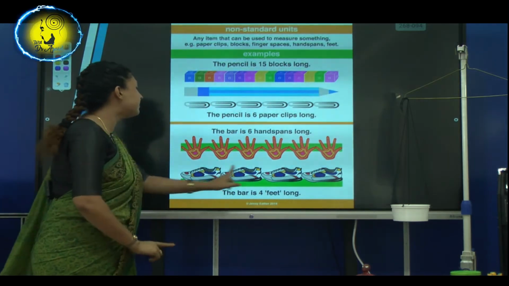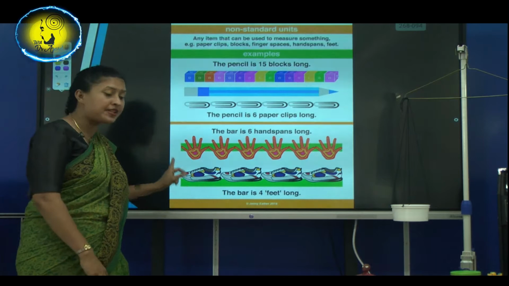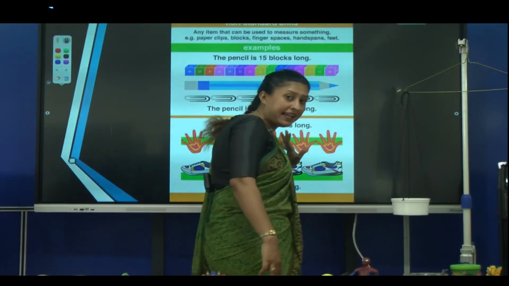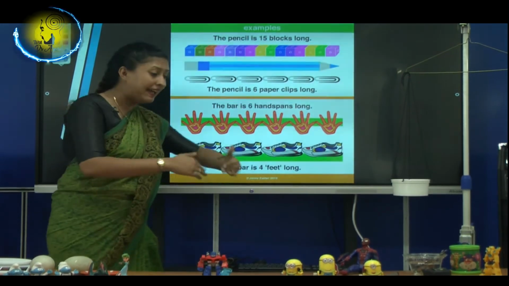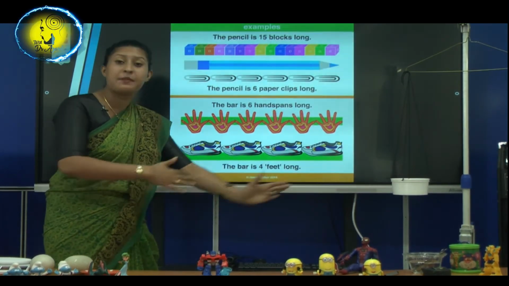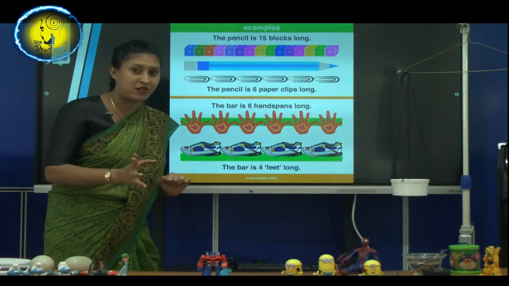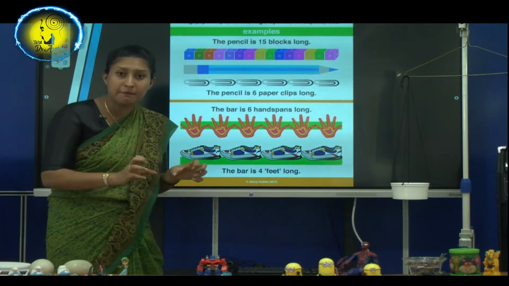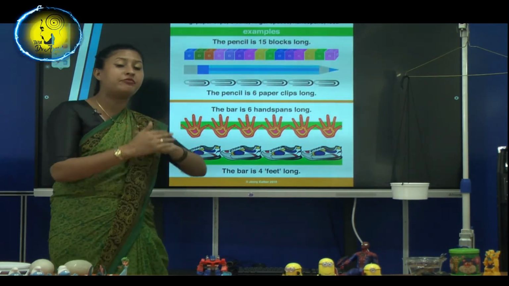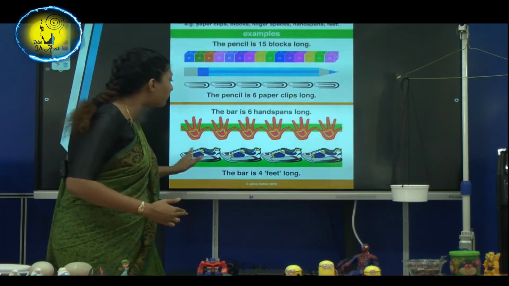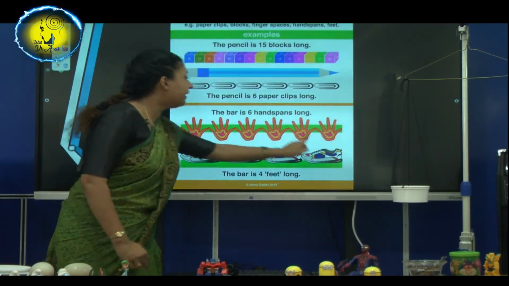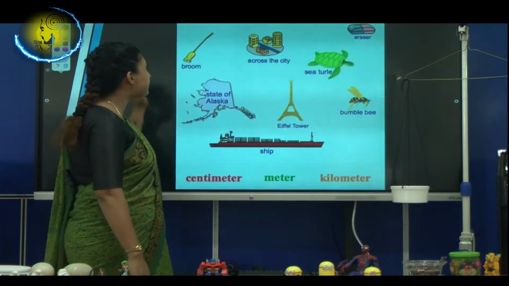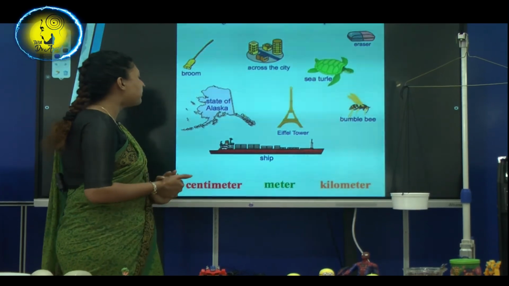And with the feet. Have you seen sometimes you walk like this, and then you measure the area to estimate, to get an estimation. Okay, but it is not the exact, the proper number, it's not the proper count, but to get an estimate, you do like this. But it is not a standard way. Understand?